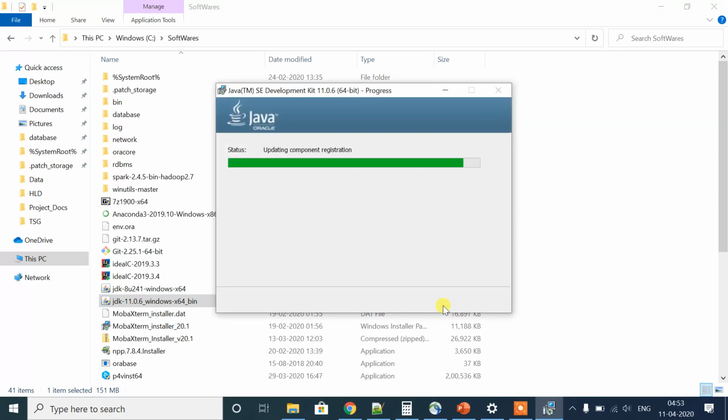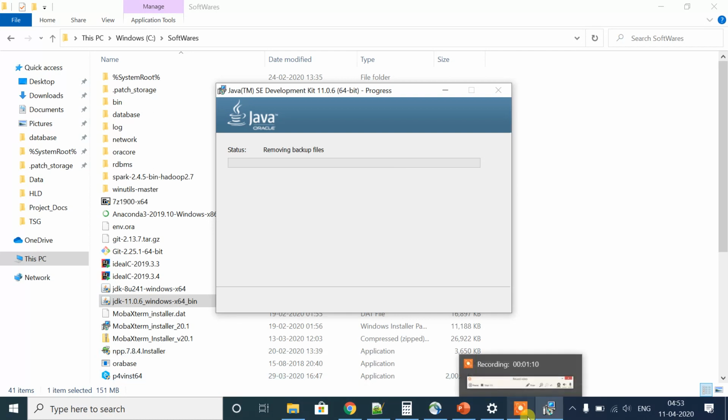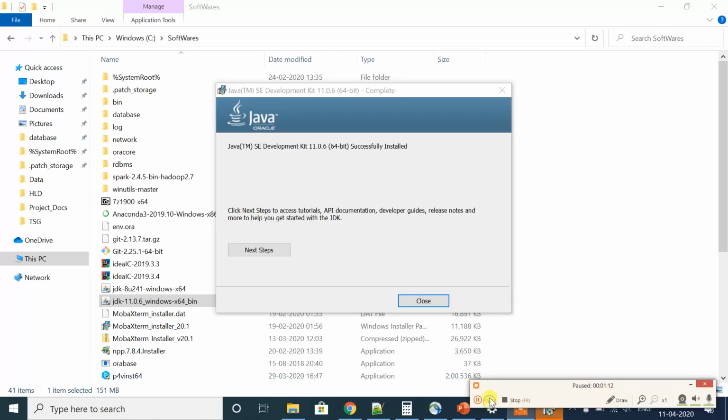It is now extracting everything, and now it's copying new files. Once everything is completed, Java 11 is installed. Just close this window.